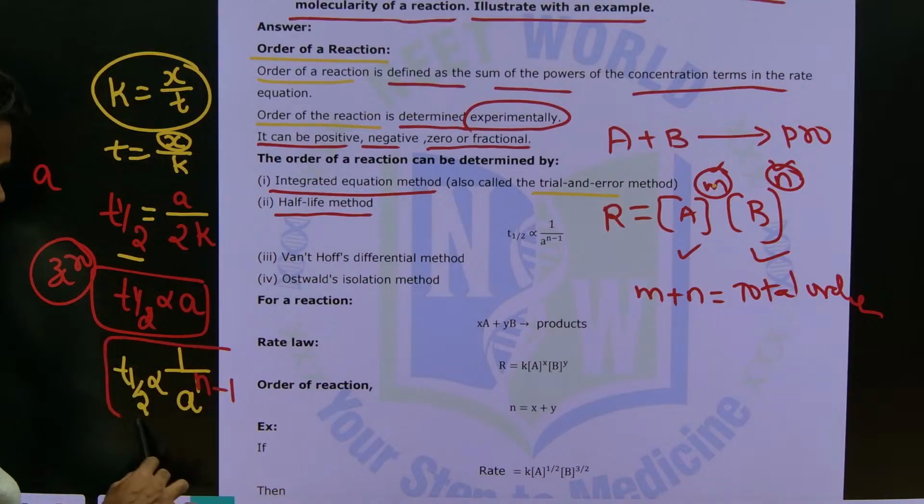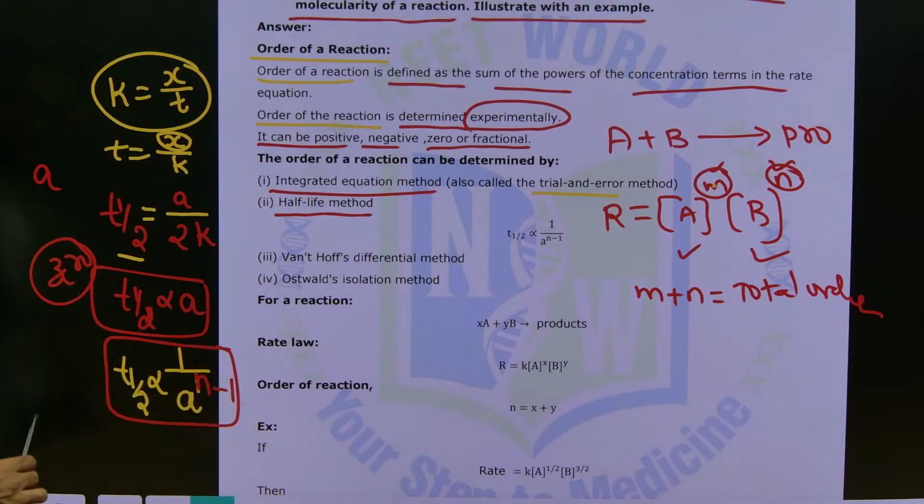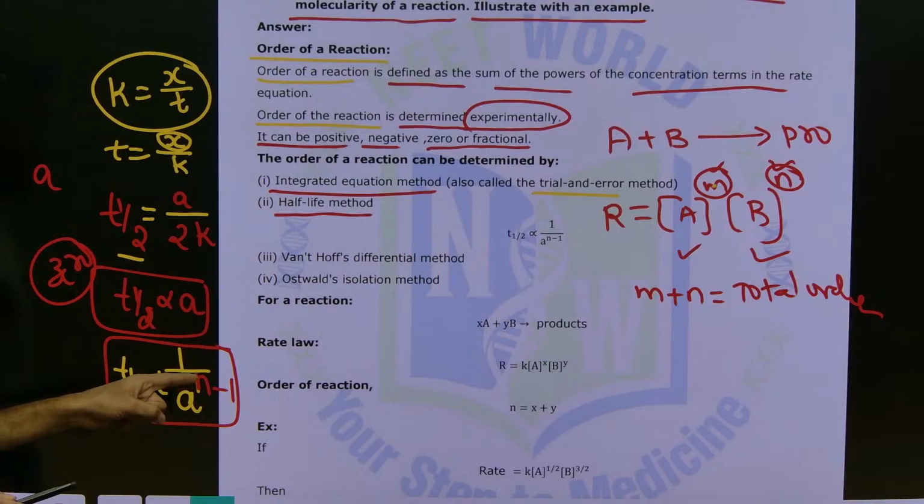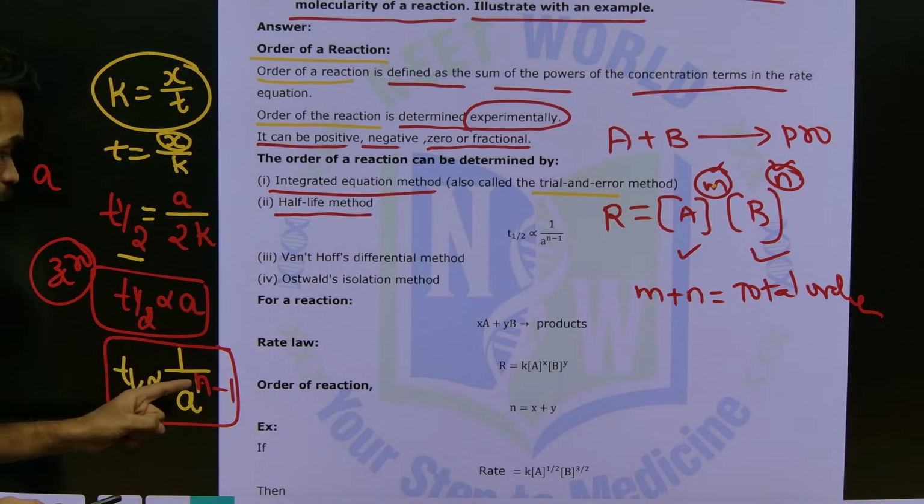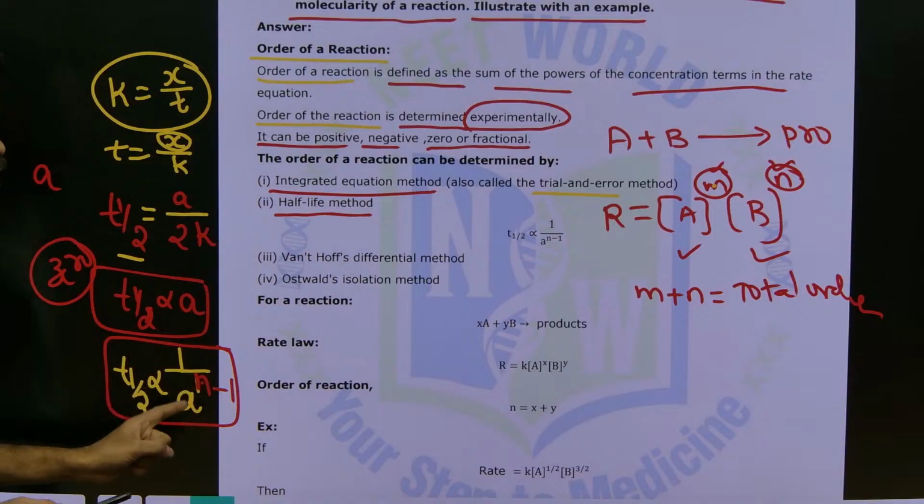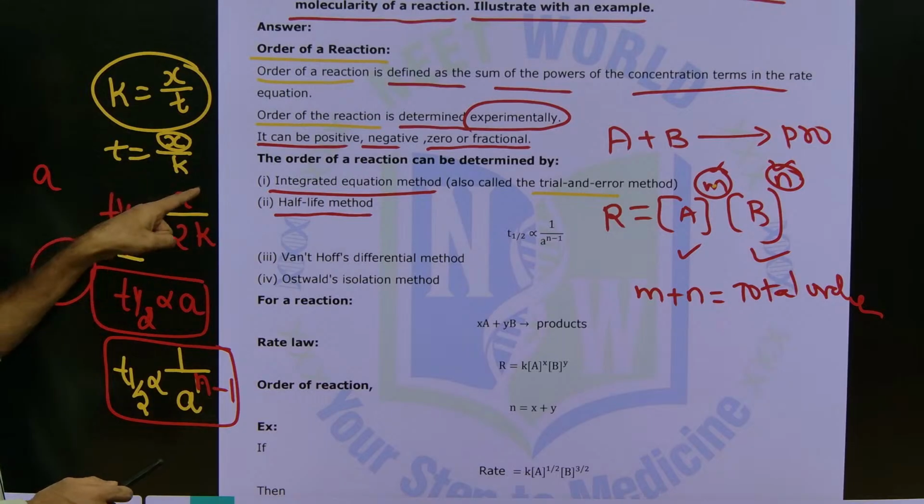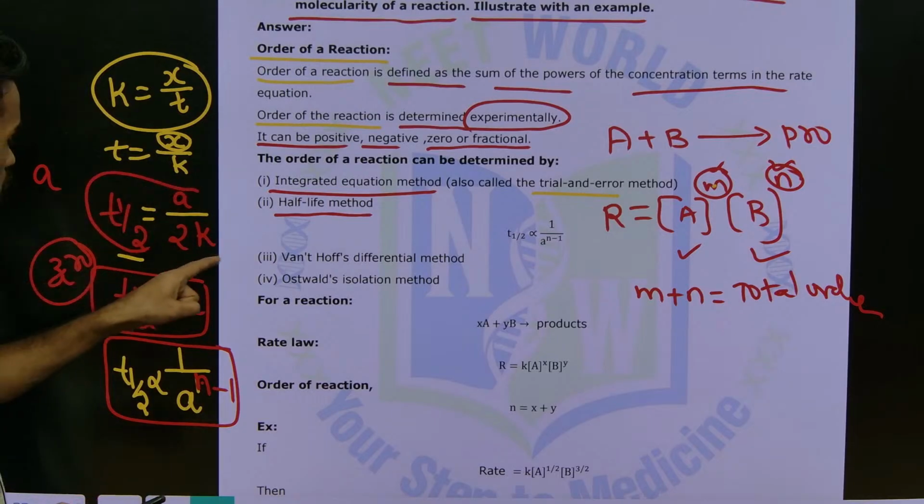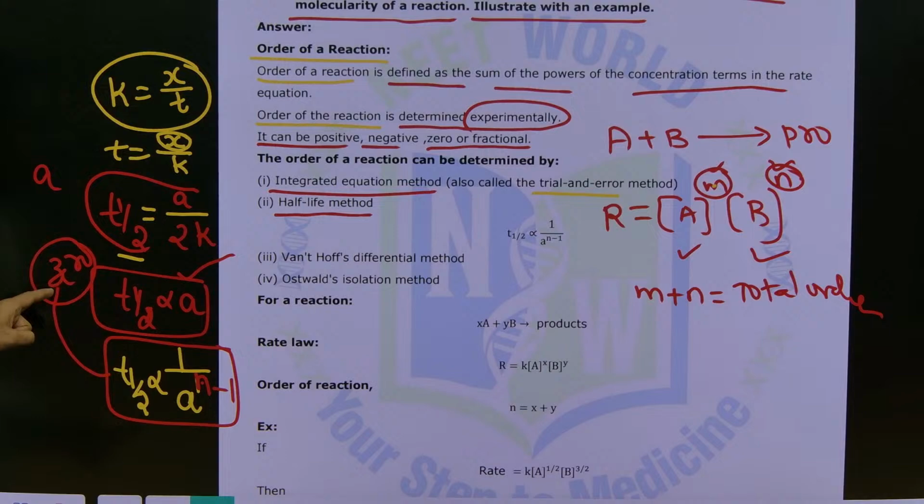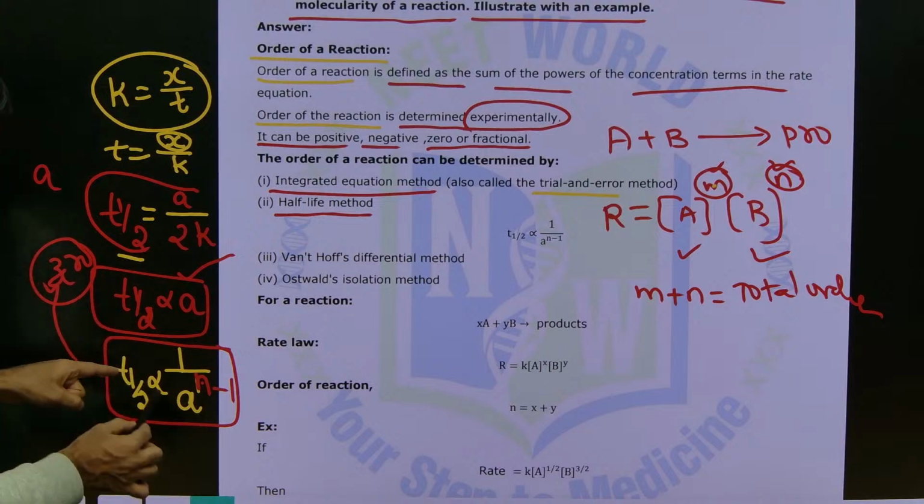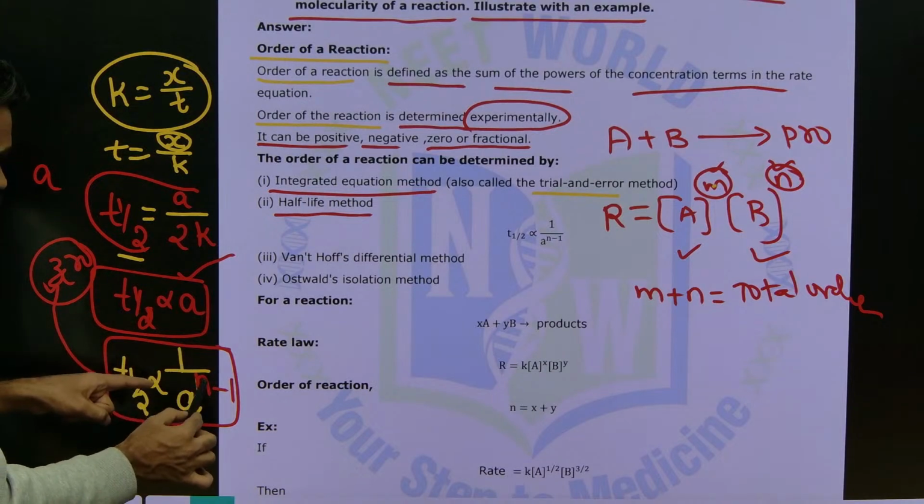What I am saying? 1 by A to the power n minus 1. So if you put n value 0, what happens? T half is inversely proportional to 1 by A to the power minus 1. A to the power minus 1 is nothing but, in the numerator you can write it as A now. So that is the kind of relation you will get for a zero order reaction.